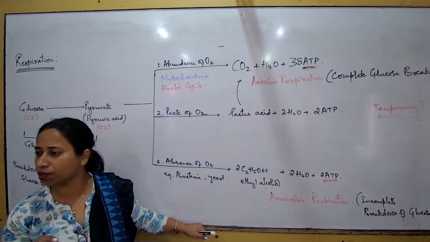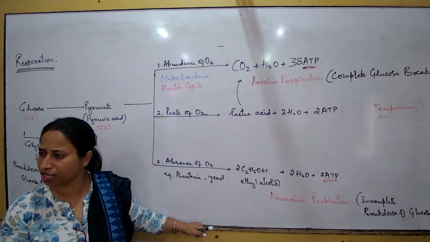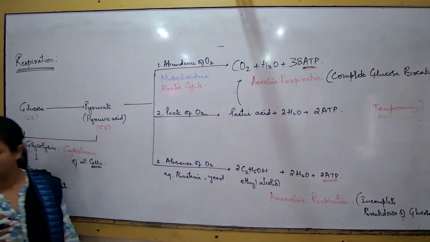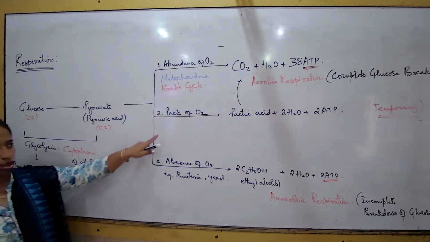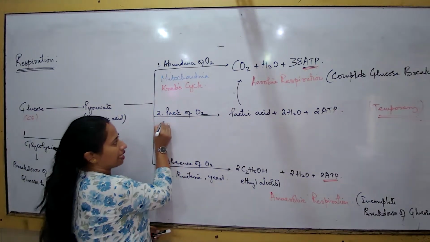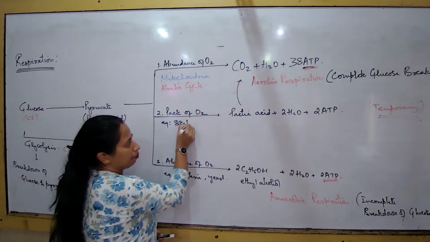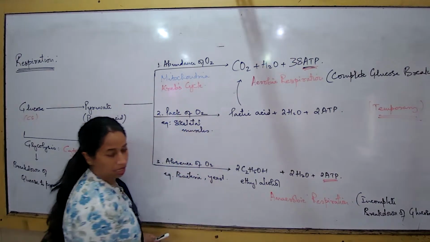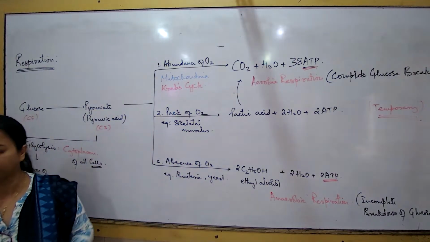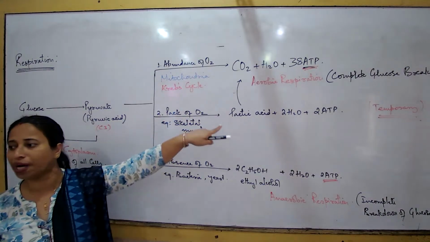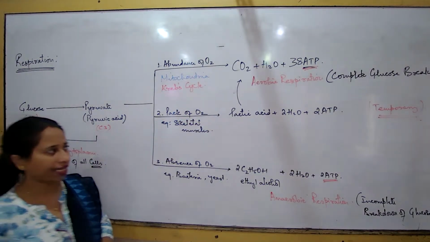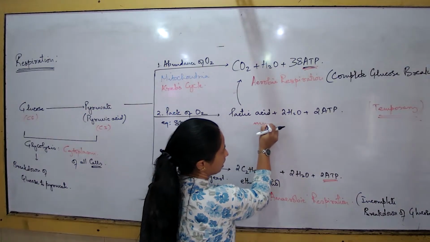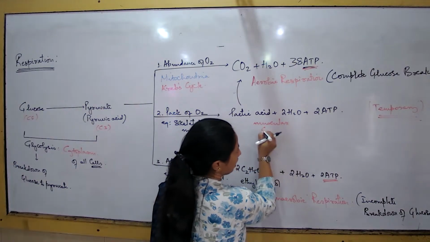When can the oxygen intake become normal? After 3 to 5 minutes of rest, the body will come back to normal. So lactic acid, when does this happen? For an example, what to write? We would write skeletal muscles, one of the best examples where we get to see this pathway happening. And if there is accumulation of lactic acid, what does it give rise to? This gives rise to muscular cramps.